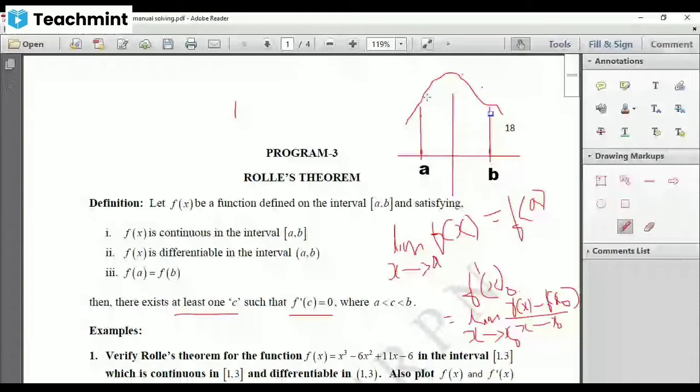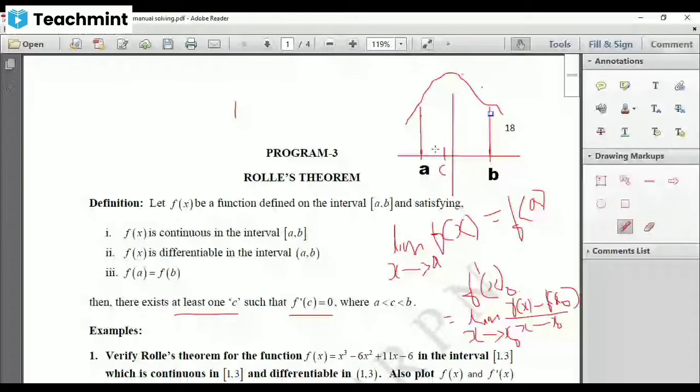Assume that it is differentiable also. Now what I'm saying is, there exists at least one point C such that f dash of C equal to 0. That is, the slope of the tangent drawn at C, because you know the derivative means the slope of the tangent at the point C will be equal to 0. And that C lies in between a and b. Suppose this is your C.